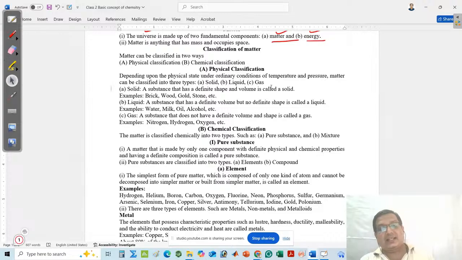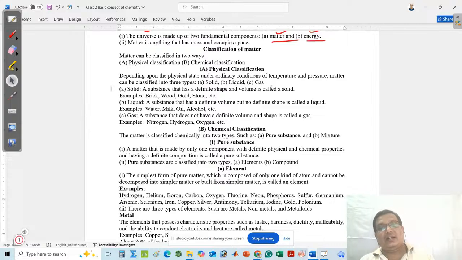If you increase the temperature, what will happen? Its state will change. That means it is converted into water. If you increase the temperature of water, what will happen? It is converted into steam. That means the same substance, ice, is converted into water and then into gas.